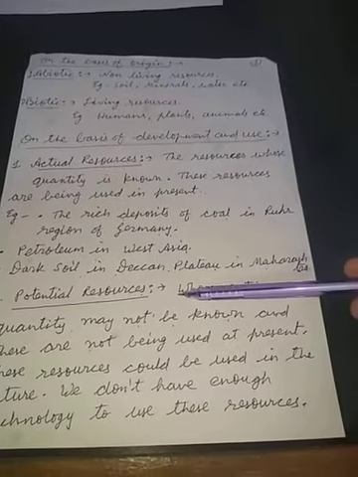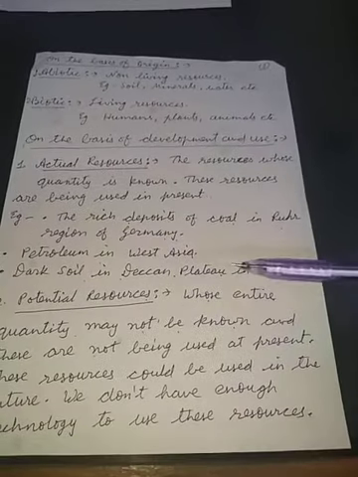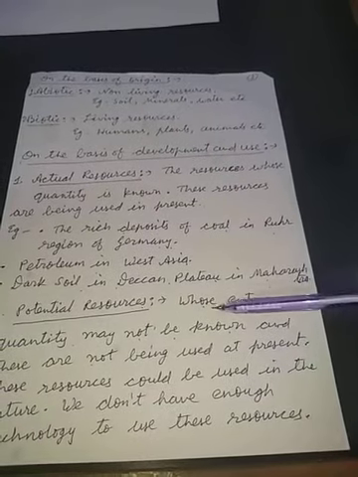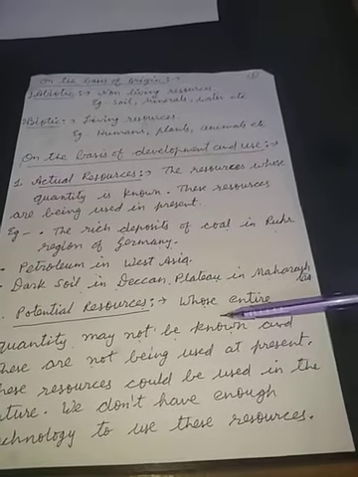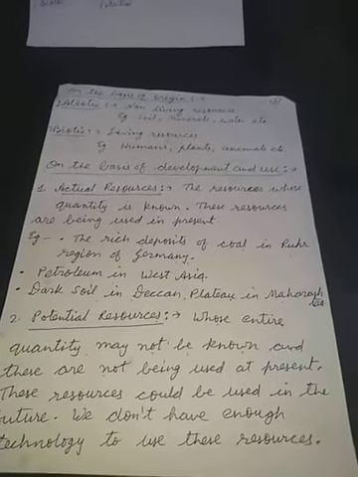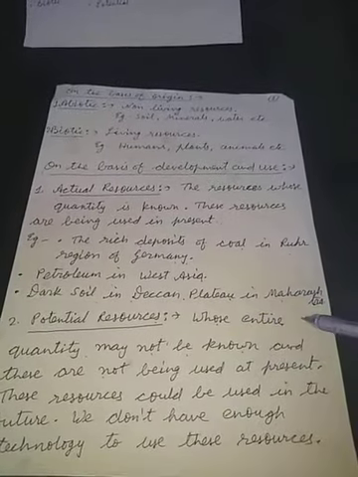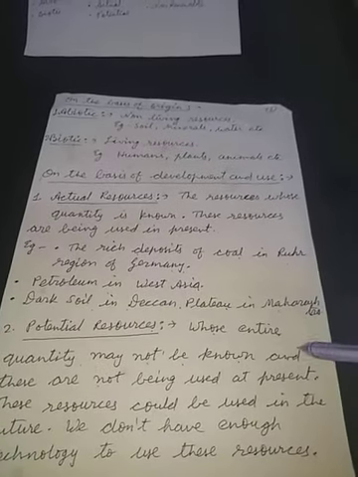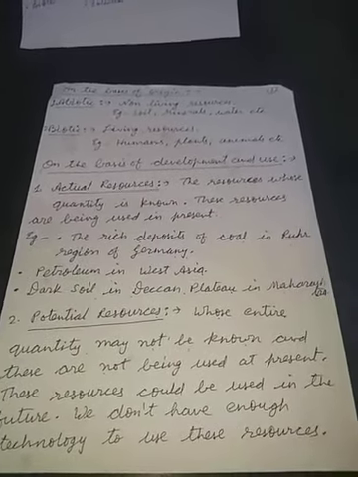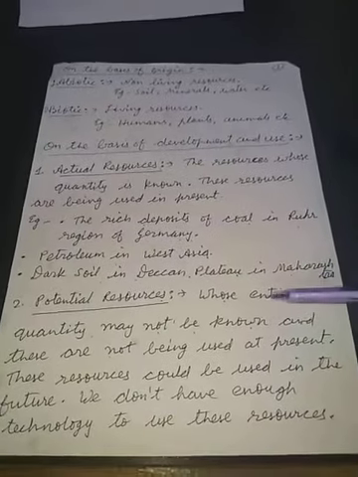We don't know about these resources, we don't know about the quantity of these resources, or even if we know about these resources, we do not have the technology to use them. Either we don't know about these resources, or we know about them but we do not have the technology to use them. I will give you some examples.